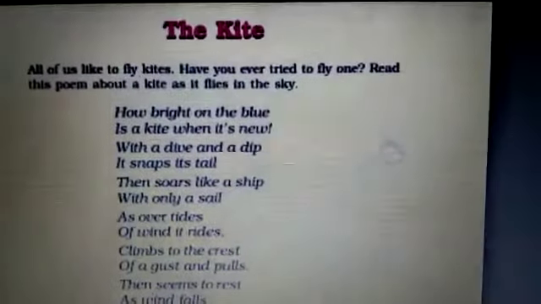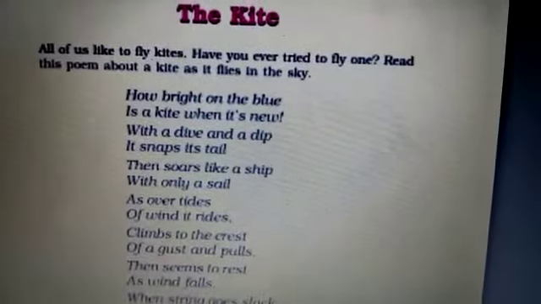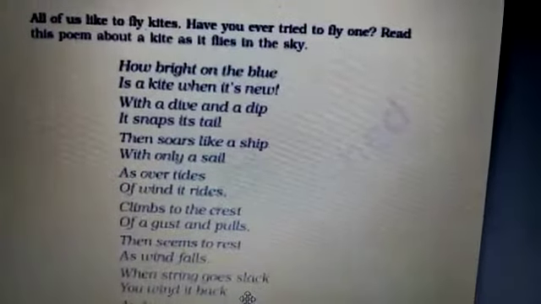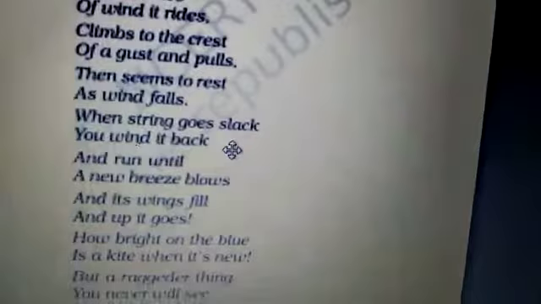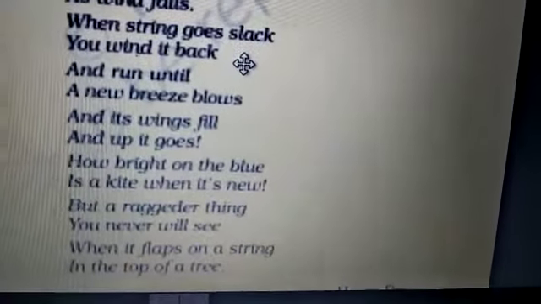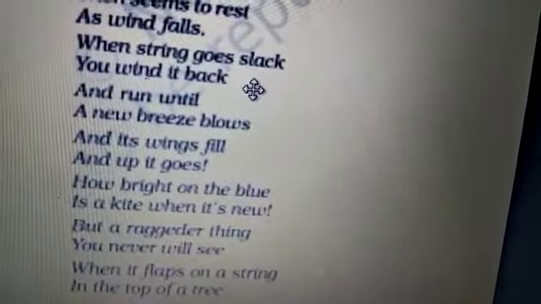So indirectly, though this is a very amusing poem, the life journey of the kite is described, where at the beginning it is soaring so high, looking so pretty, beautiful, and showing its true, shining colors in the sky. But when it is used a lot, it is flown a lot, then what is the lot of the kite? The kite is on the top of a tree.